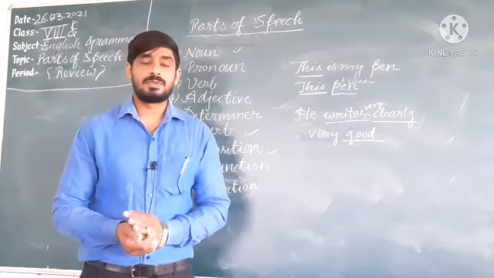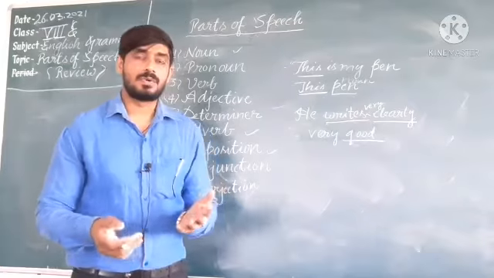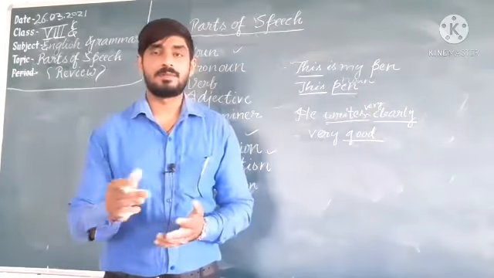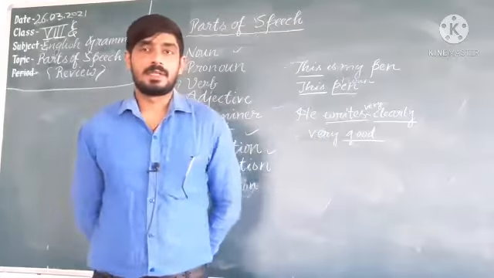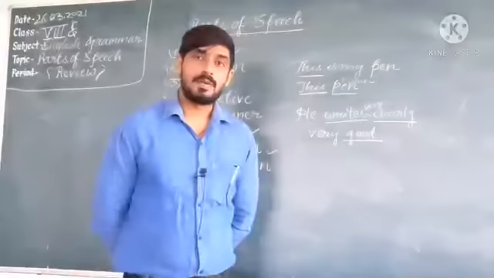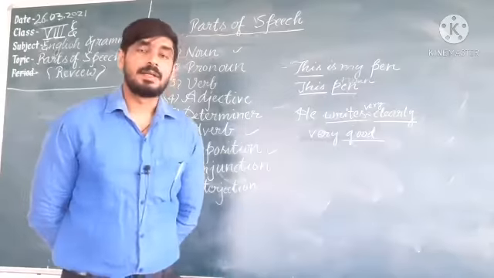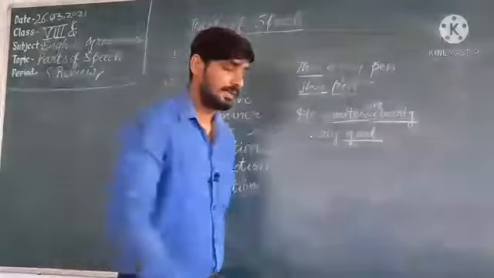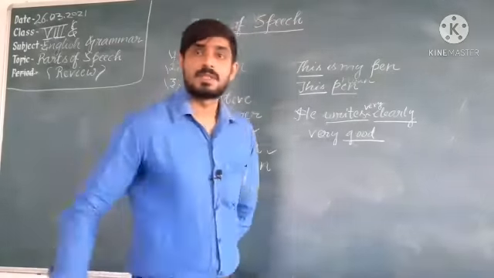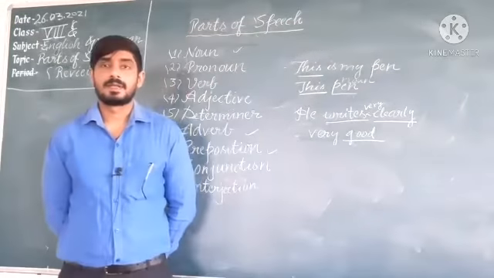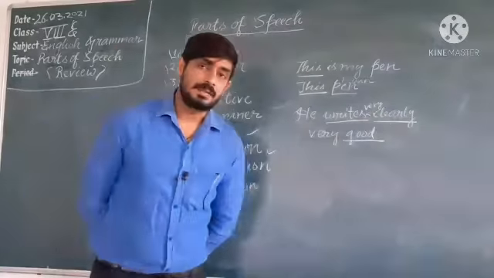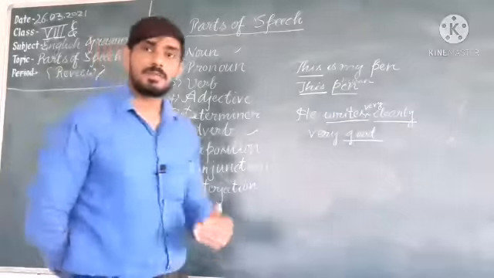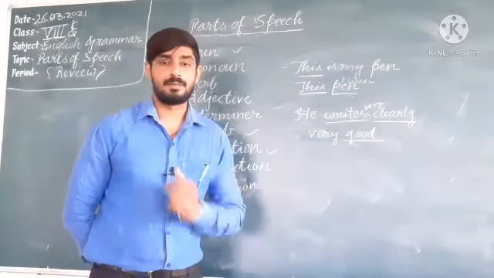Prepositions are words that are used before a noun or pronoun to tell about position, place, situation. Suppose that I am writing on table, in school, which tells place. The book is on the table, which tells about the position. He is at the post office, place. So in this way we will use prepositions to tell about position, place and time.